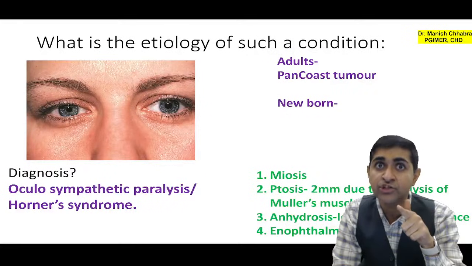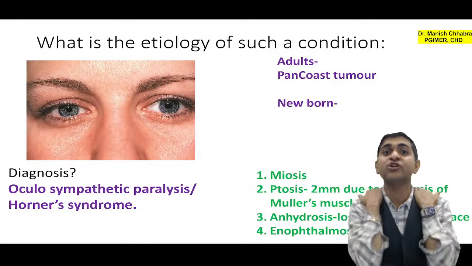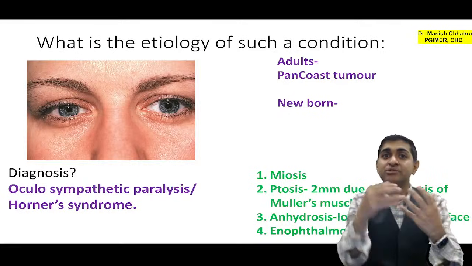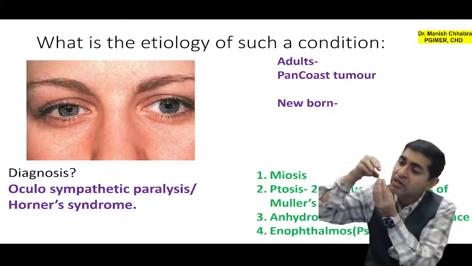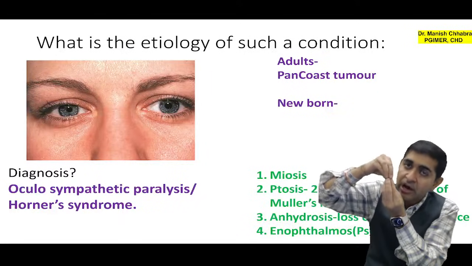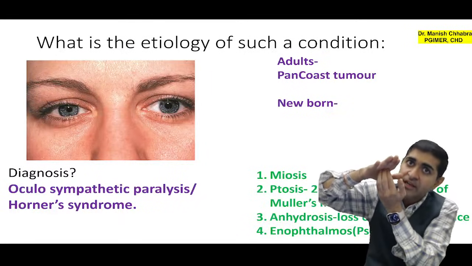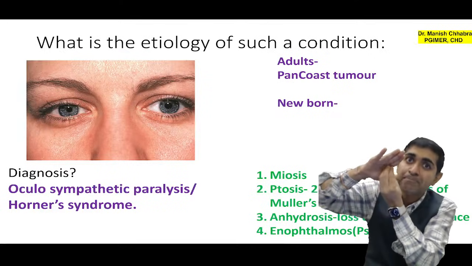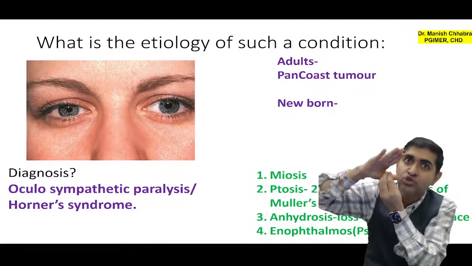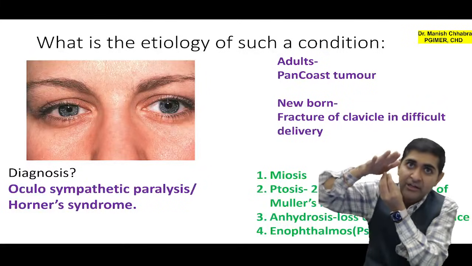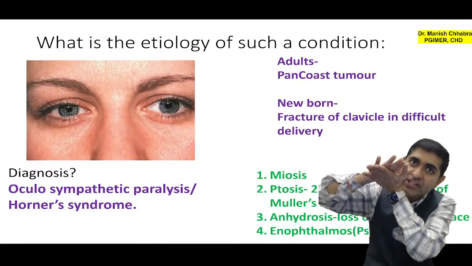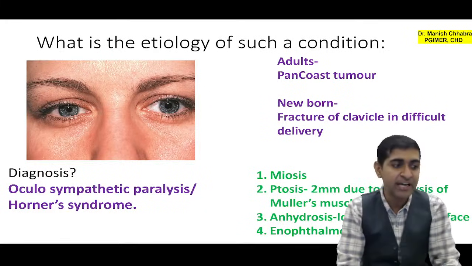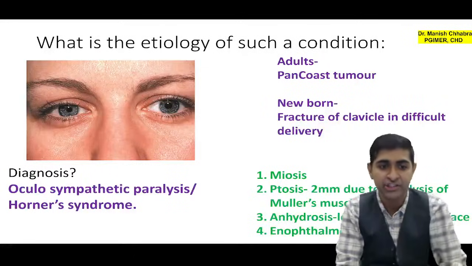In children, it is due to difficult delivery, due to fracture of the clavicle, which will compress upon the sympathetic fibers, because sympathetic fibers pass through the tip of the lung and the clavicle. And during fracture of the clavicle, it will get compressed here. Due to Pancoast tumor, which is the tumor of the tip of the lung, it will compress the fibers against the intact clavicle in adults. So it will lead to damage to sympathetic fibers, hence leading to Horner syndrome.